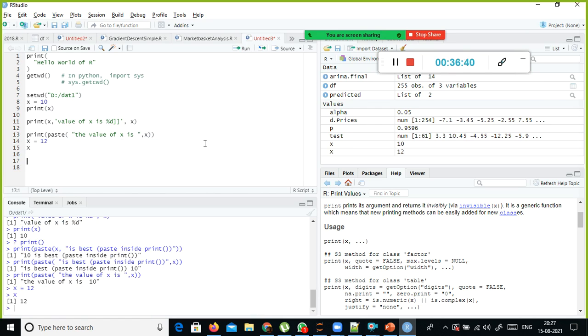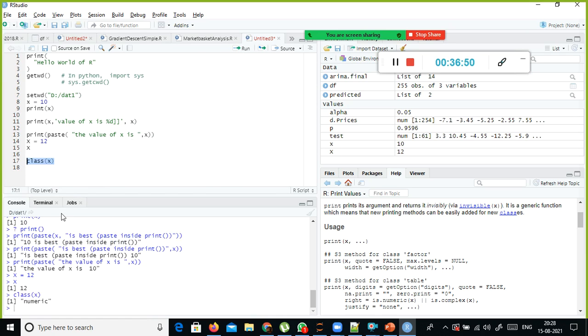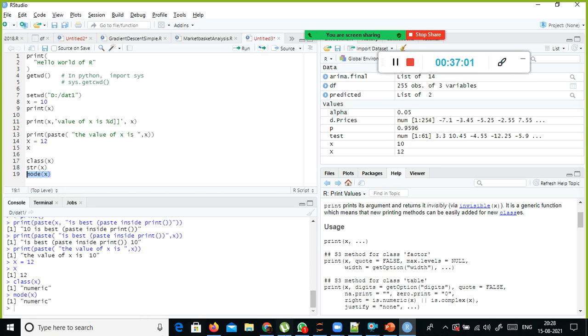And then, okay, now let us check the data type of the variable x, class of x. You can use a function called class, or you can use the str function to check, or you can use something called mode of x. It's not the statistics mode. Okay, don't get confused with the mode that we discussed in statistics. It is not that one. This is nothing but to display the data type of the variable.